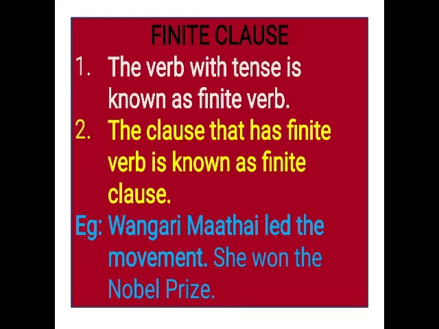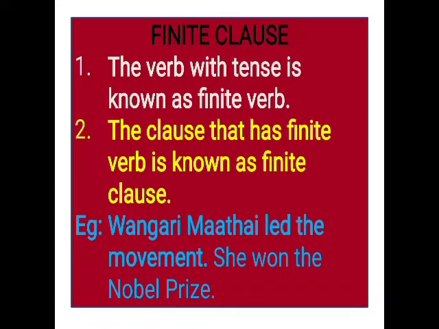Finite clause. The verb with tense is known as a finite verb. The clause that has a finite verb is known as a finite clause. For example, Wangari Maathai led the movement. She won the Nobel Prize. In this example, we are having two clauses. The two clauses are finite clauses.